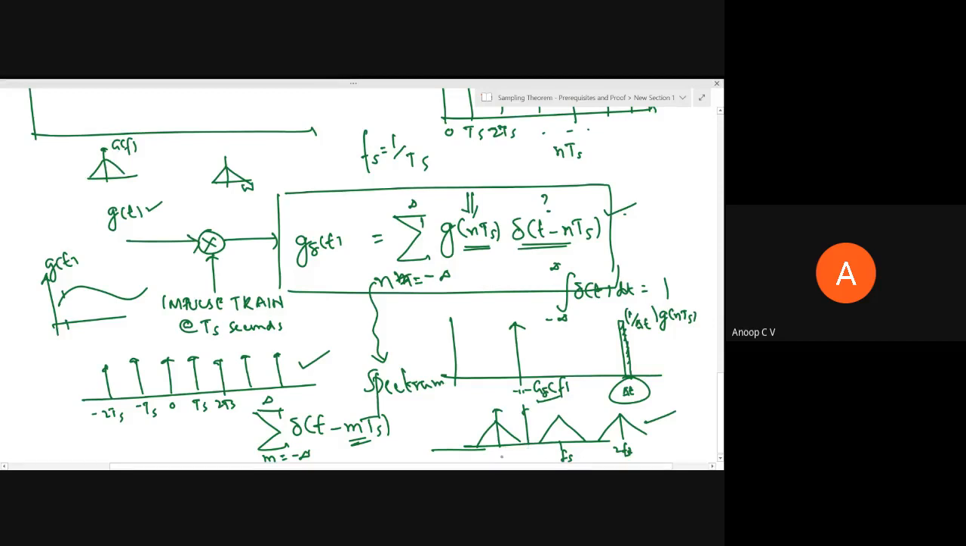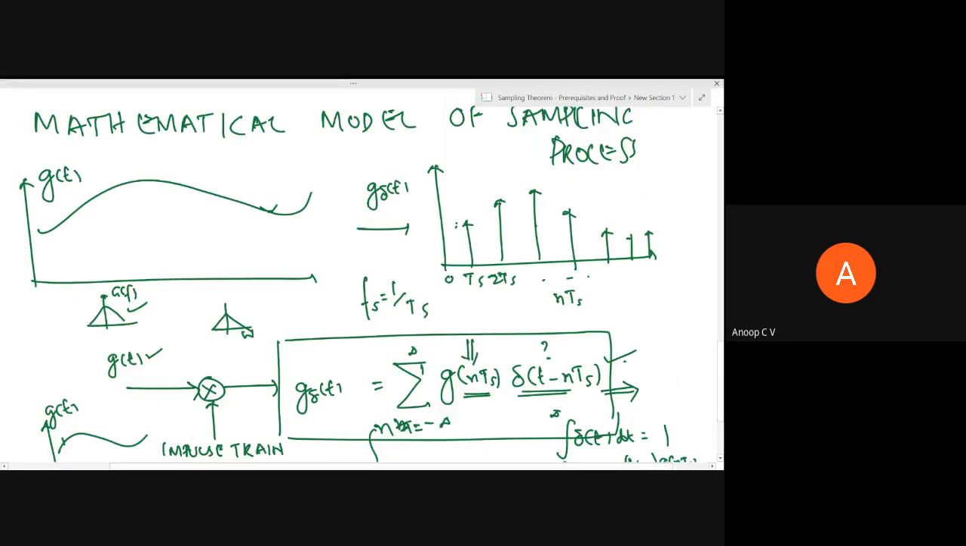So this is 0, this is fs. If you consider only this frequency interval, this is equal to G of f, that is the spectrum of our original signal. So if you pass the sampled signal through a reconstruction filter or a low pass filter, you will be able to get back the original signal. That is the idea. So if you pass the sampled values through a reconstruction filter, right.